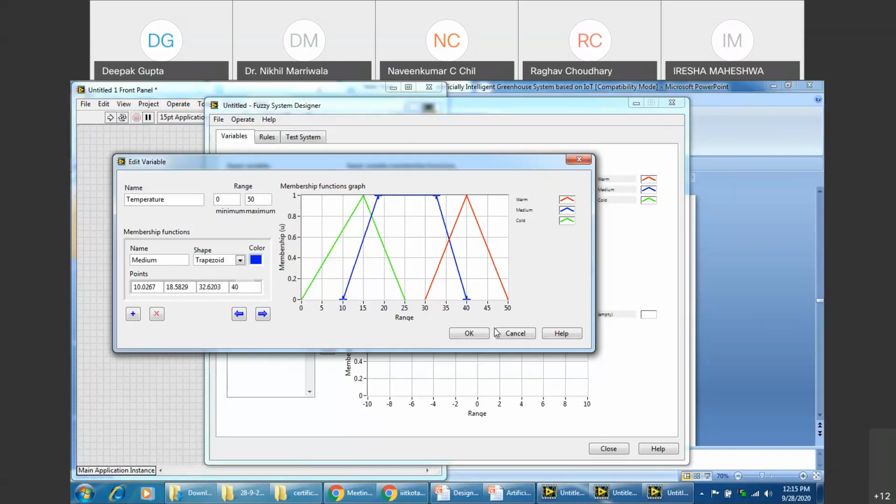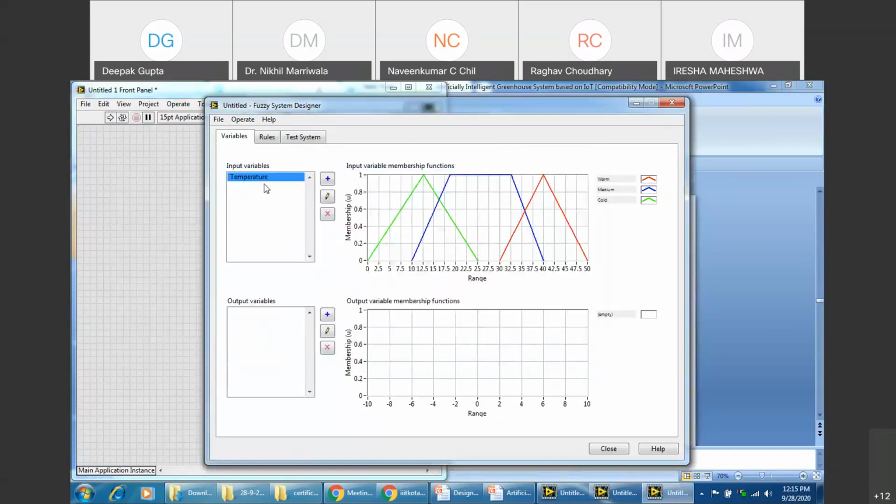Sir, show me the next one, sir. That is cold, I think, after medium. Next. Cold. Okay, sir. You can continue, sir. So you can change it accordingly. There is no problem here, right? So now this was temperature.